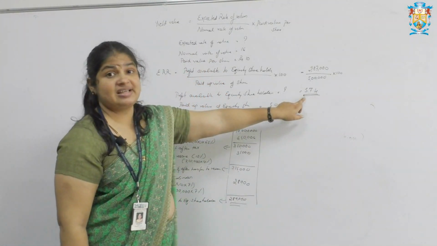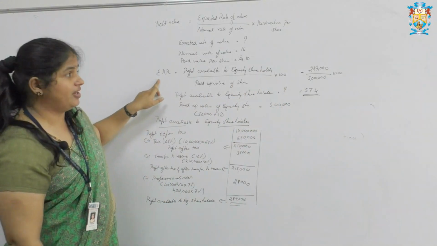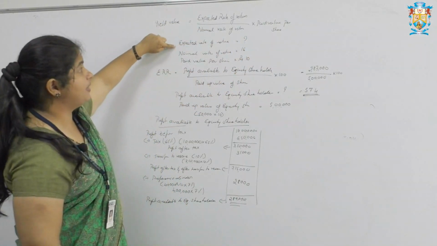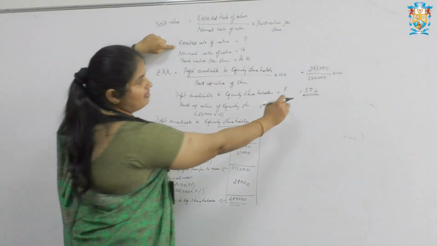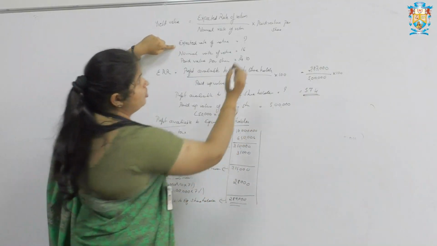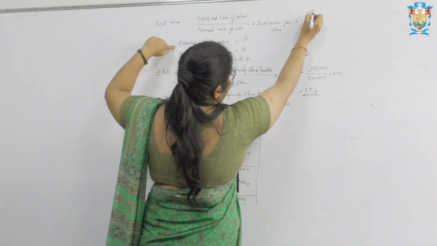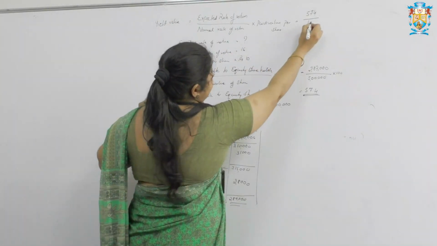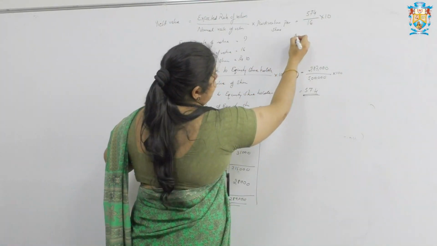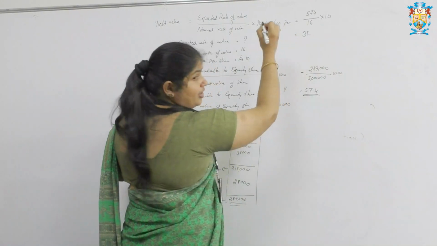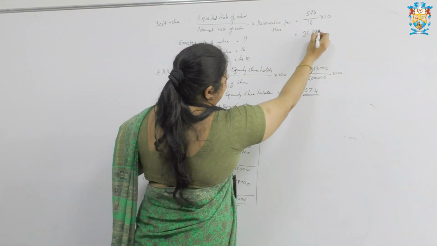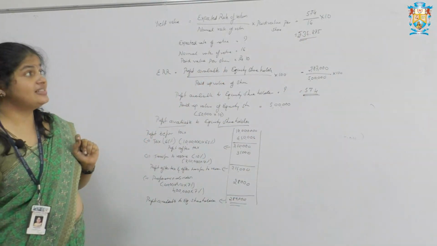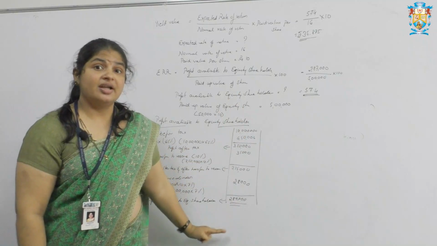So here 57.4 is the expected rate of return. Now apply the value to the main formula. Here expected rate of return was not known, so I have calculated it as 57.4. That is the expected rate of return. Normal rate of return is 16 into 10. So my final answer is 35.875 rupees. So this is all about the given problem.